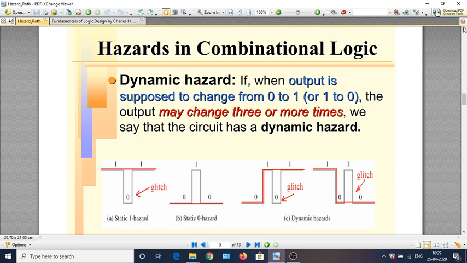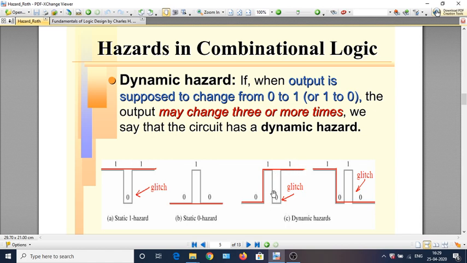Let us look at the two kinds of dynamic hazard: a 0 to 1 hazard that is shown in this place, and a 1 to 0 hazard which is shown here. So the output changes from 0 to 1, and if there is a dynamic hazard, the output changes from 0 to 1, then goes to 0 and comes back to 1 and then remains at 1.